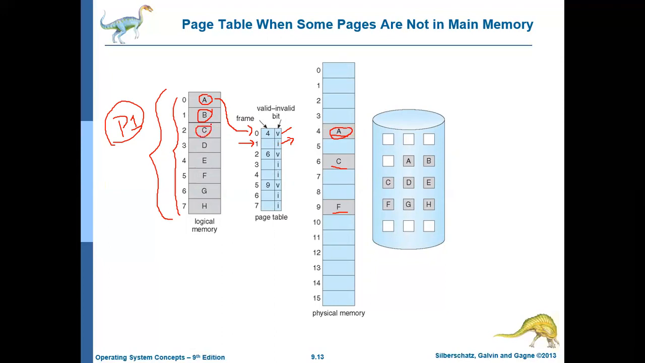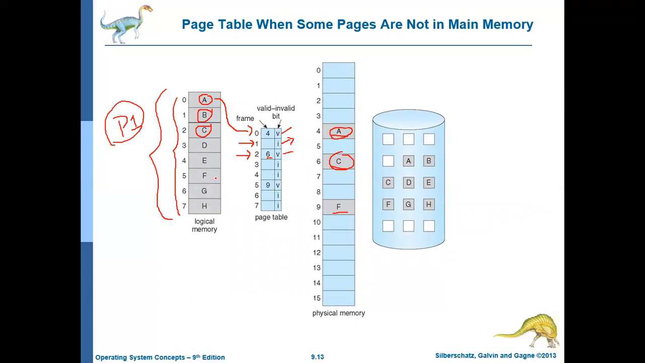Is it available in the physical memory or the main memory? Yes, it is available. So the frame corresponding to page 2 is available. In which frame? Sixth frame. So the valid bit is V. Okay, so like that it proceeds.